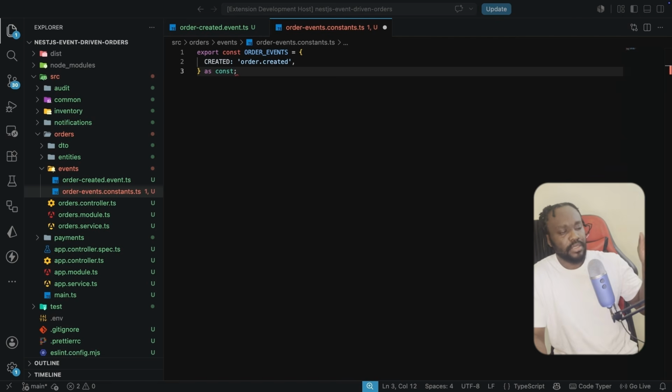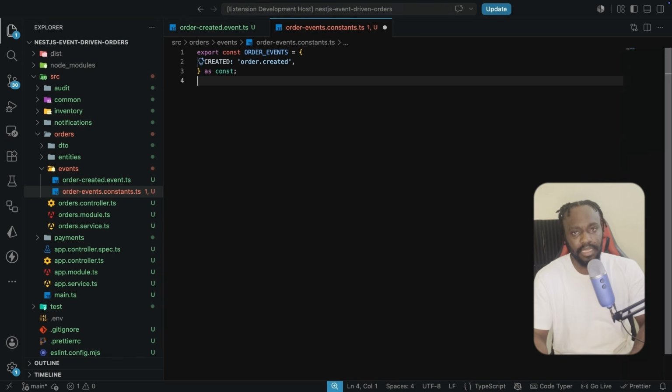Over here, this is just a small thing that is going to save us pain. Instead of manually typing order.created in, let's say, about five different files, and we might introduce bugs, maybe we have a typo somewhere, we're always going to be fetching it from this file. All right, so now we have defined the contract.